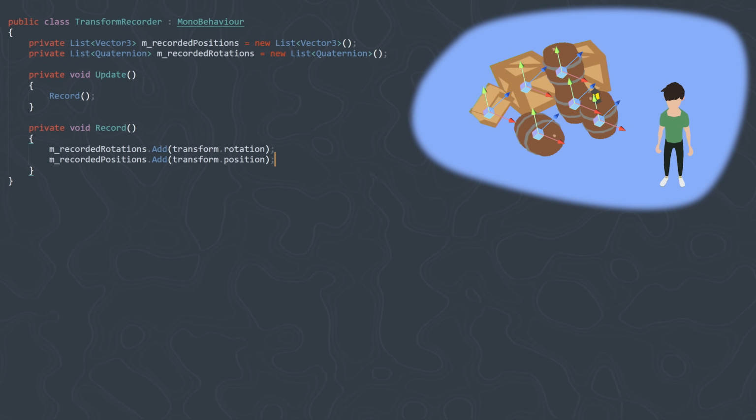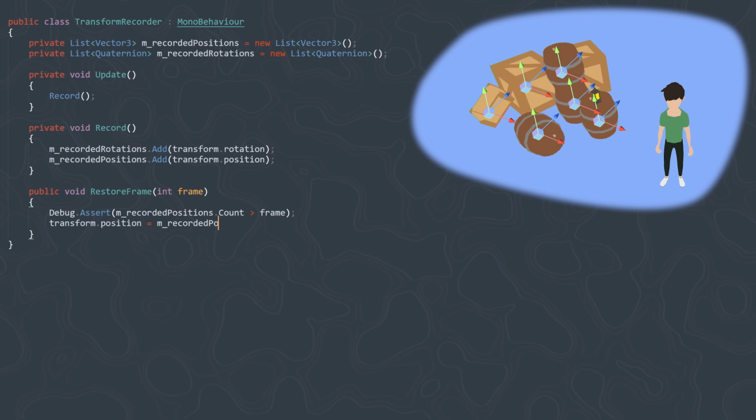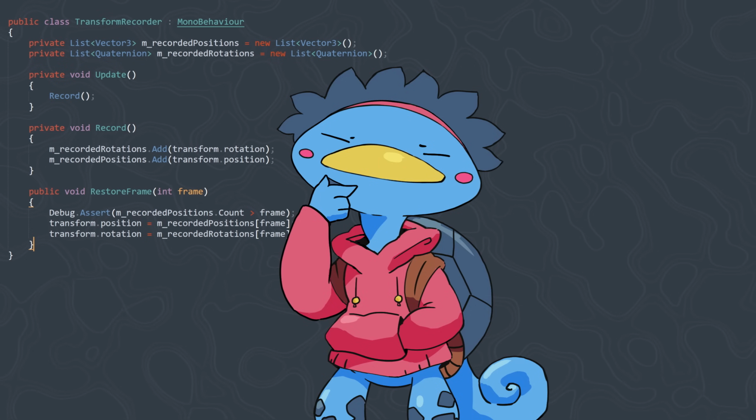I don't need to record scale in my case, so let's simply set up two lists, one for positions and one for rotations. Every frame we add the current position and rotation to the respective list, so we can come back to them in the future. Doing this every frame seems like a bit of a waste. I wonder if that's going to become a problem later.